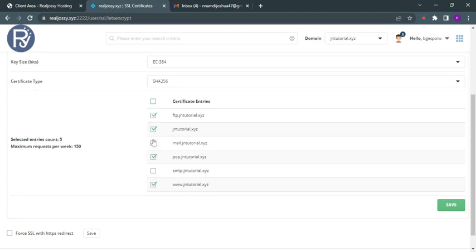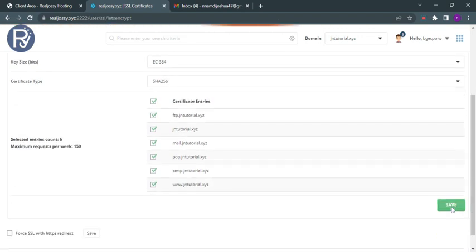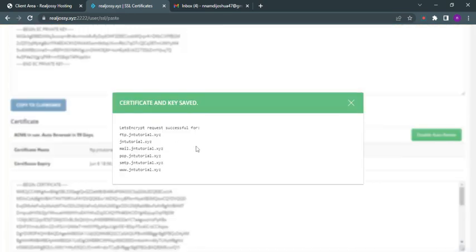So check all these boxes here. When you're done checking all the boxes, click on save here. Down here you'll see save, then click on it to allow it to refresh. When it's done activating, this window will display certificate and keys saved.